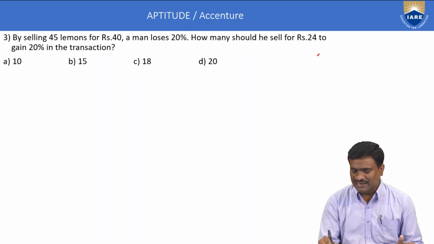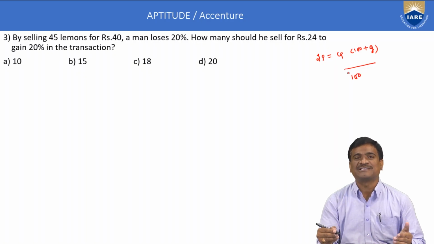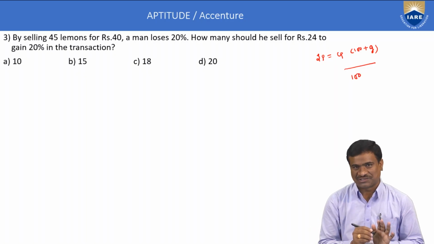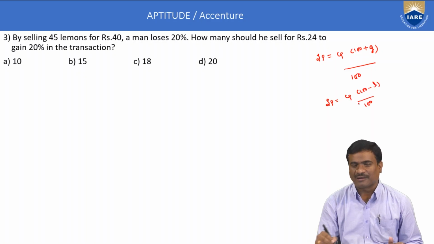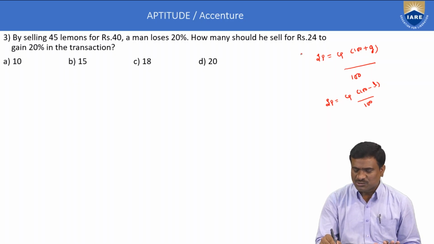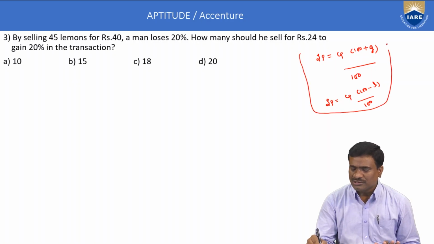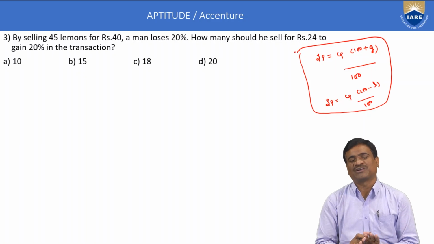Method: selling price is equal to cost price into 100 plus G by 100, where G is the gain percentage or profit percentage. Also, selling price is equal to cost price into 100 minus L by 100, where L indicates the loss percentage. These two are very important for general application in profit and loss.